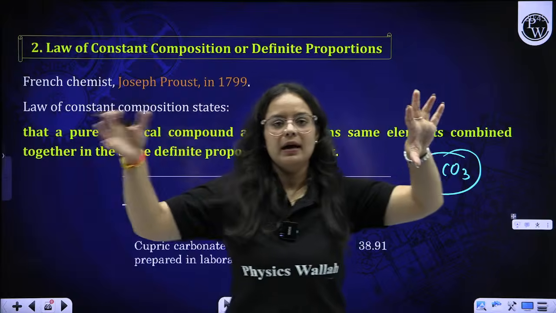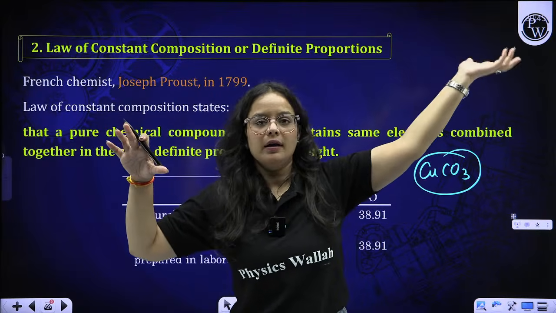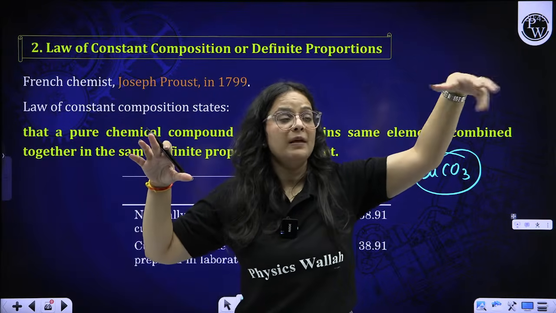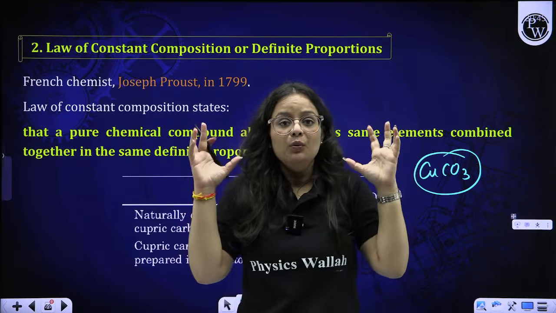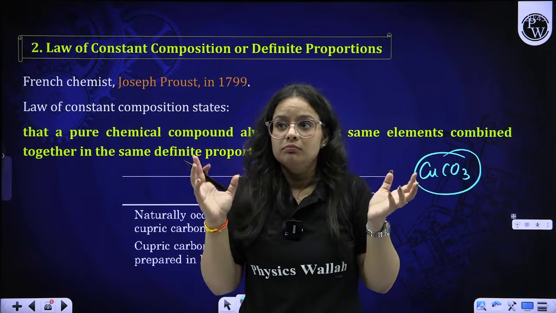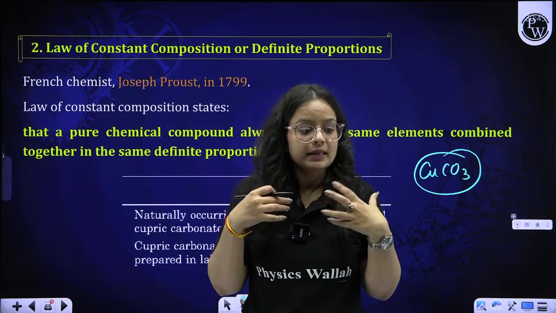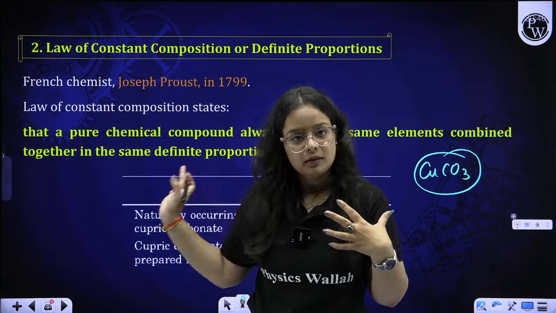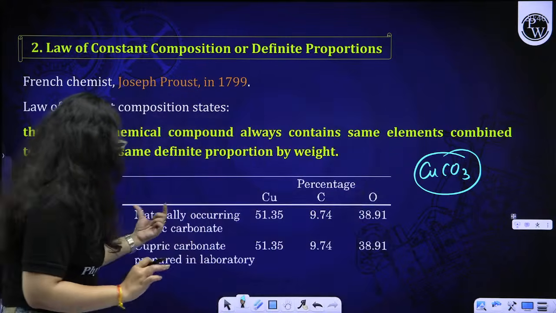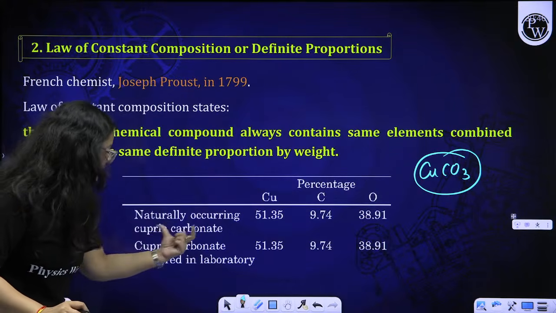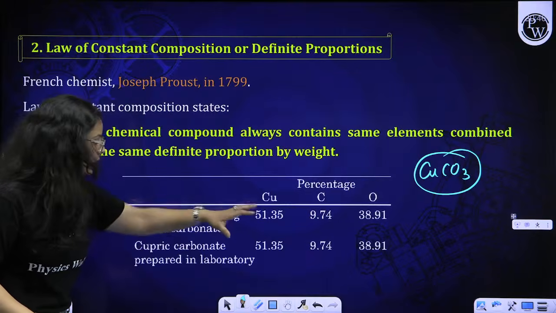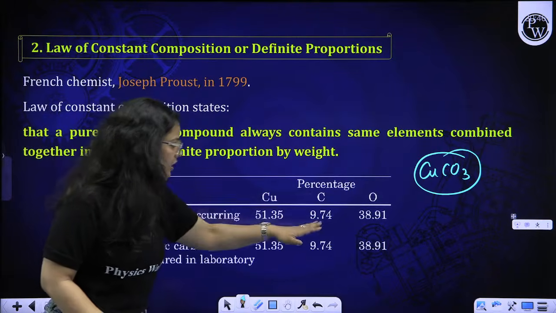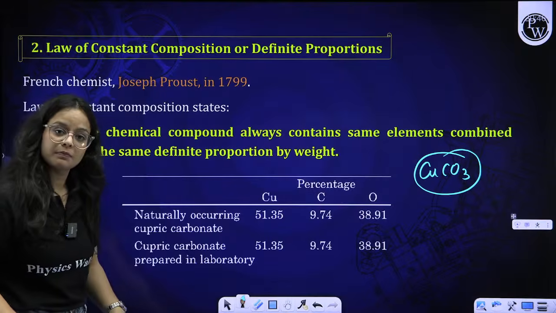One is created by us, and another sample was extracted from nature, and we calculate the percentages of each element in the compound. The naturally occurring cupric carbonate contains copper in this percentage, carbon in this percentage, and oxygen in this percentage.